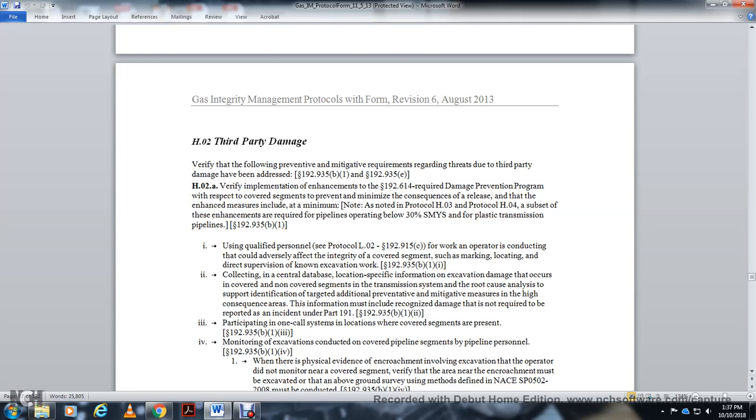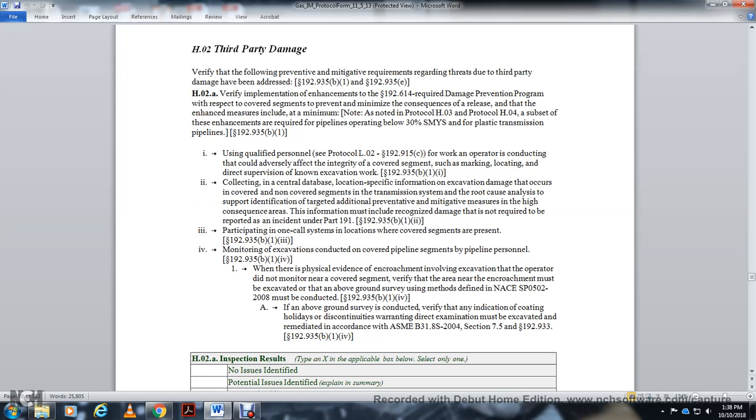for root cause analysis to support identification of targeted additional preventive and mitigative measures for the high consequence area. The information must include the recognized damage, even if not required to be reported as an incident under part 191. 3. Participation in one-call system, location of the covered segment, and preventive monitoring of excavation conducted on the covered pipeline segment. Where there is physical evidence of encroachment involving excavation that the operator did not monitor near the covered segment, the area near the encroachment will be excavated above the ground.